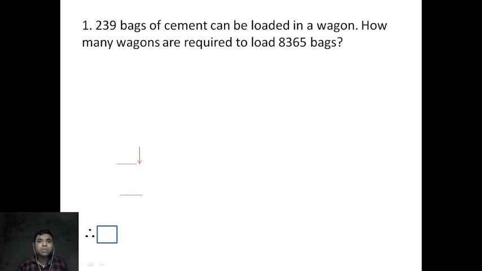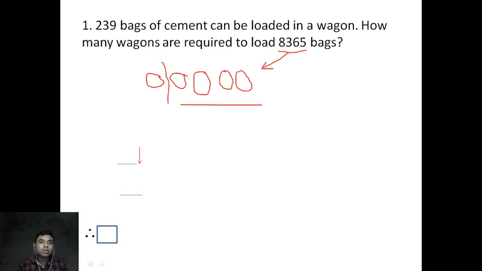239 bags of cement loaded in one wagon means what? A wagon is a compartment of a goods train. So how many wagons are required for these bags? Just think. In one wagon you are putting 239 bags. Next, second wagon 239, third wagon 239, fourth wagon 239, fifth wagon 239. In this way you are loading 8,365 bags. That means you are distributing these bags in this way. Is it clear?